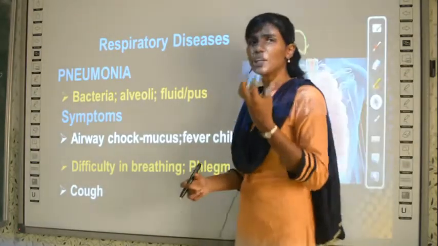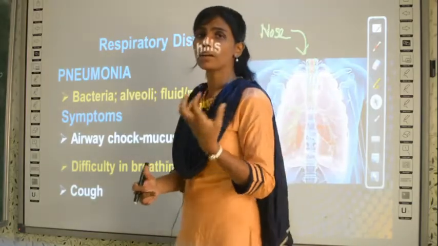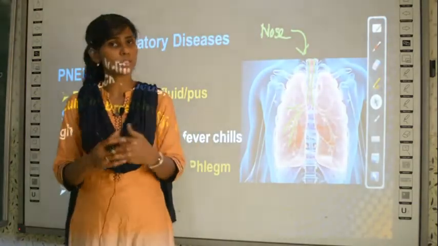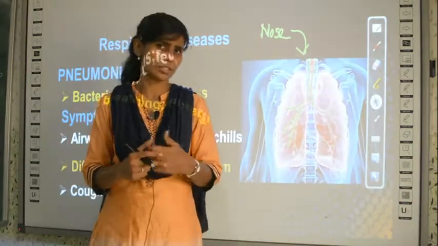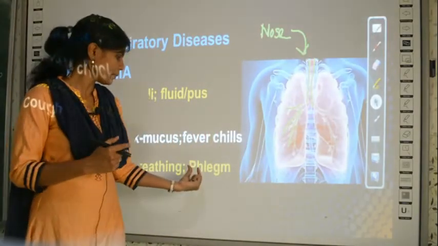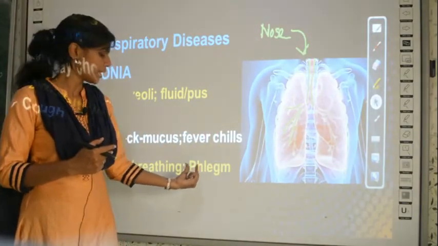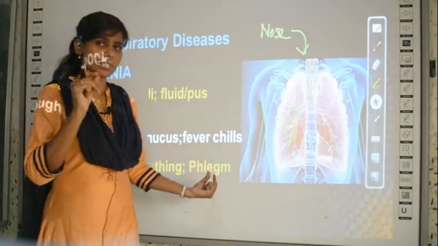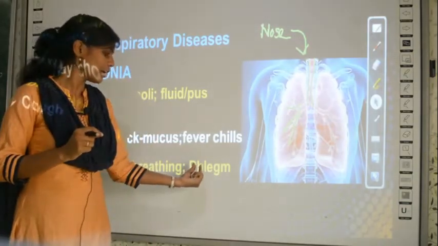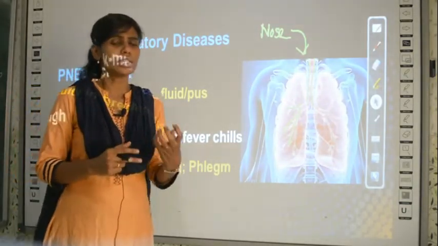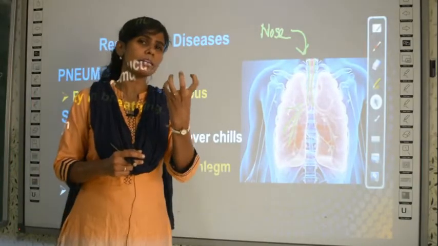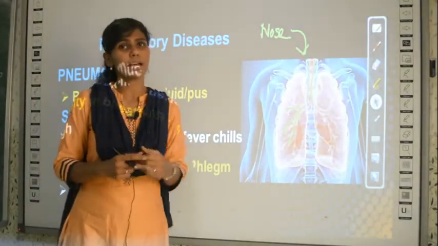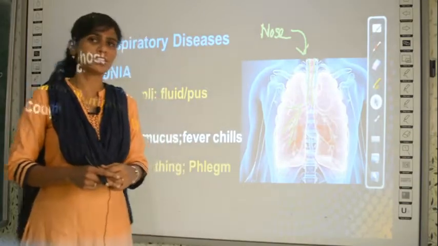Phlegm means a liquid in your respiratory tract which will remain for many days together. You have to pronounce it as phlegm. PH is sounding like F, right? So phlegm is the pronunciation. So this phlegm is the yellow color mucus which is very thick and it can remain for many years together.